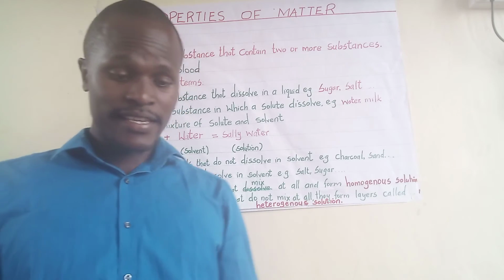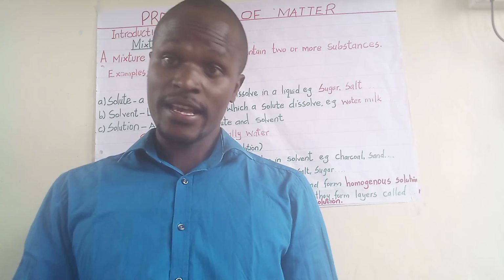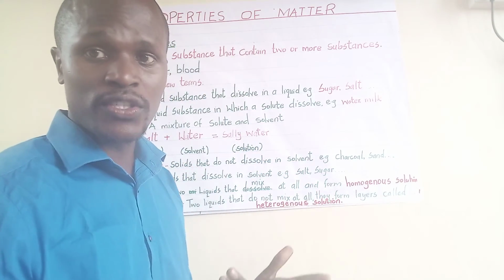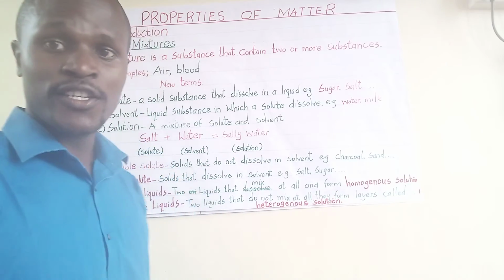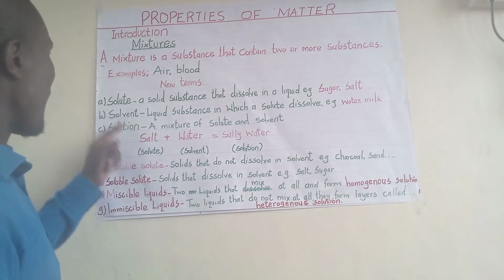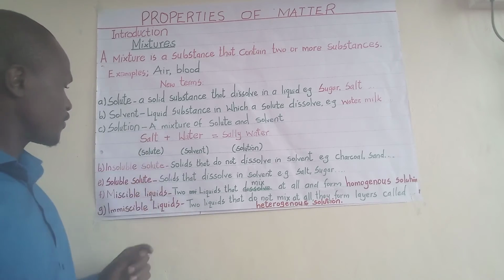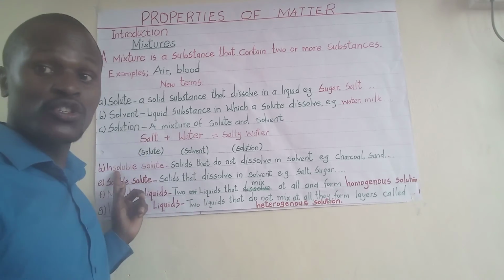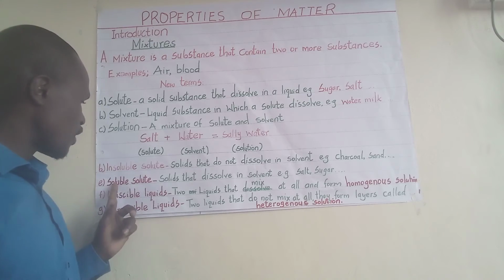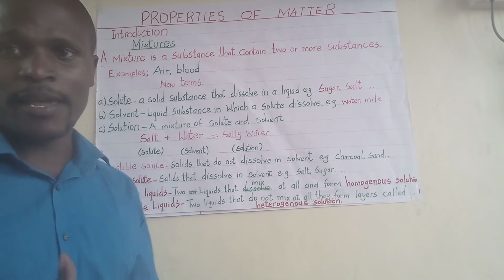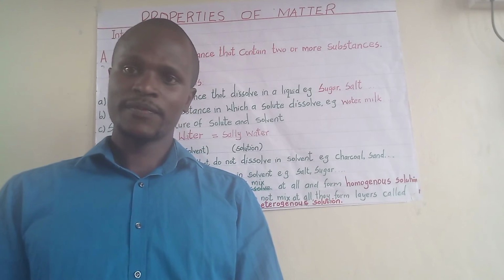So we have very many liquids that are not able to mix. But for today, we have learned some words that we are going to use as we progress with the topic. So you must know all those words. We have solute, solvent, solution, insoluble solute, soluble solute, and then miscible liquids and immiscible liquids.